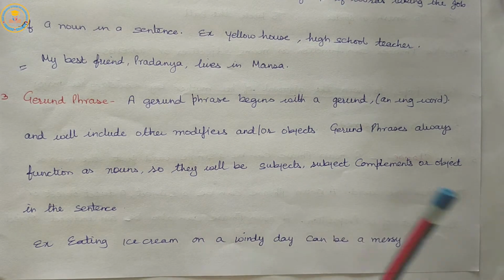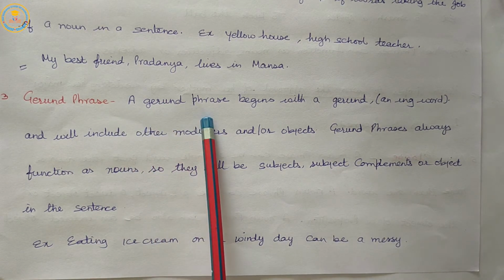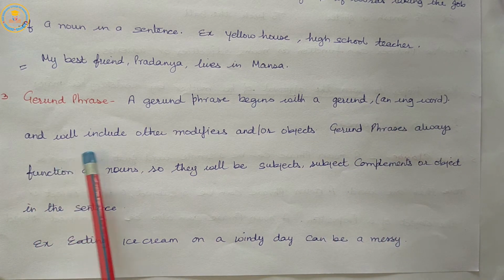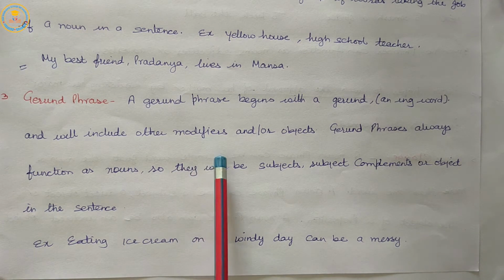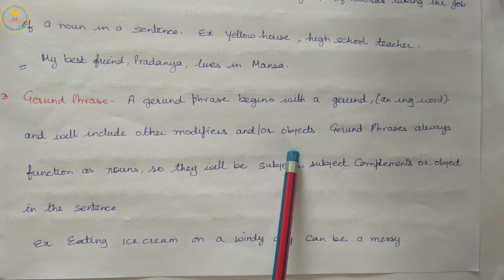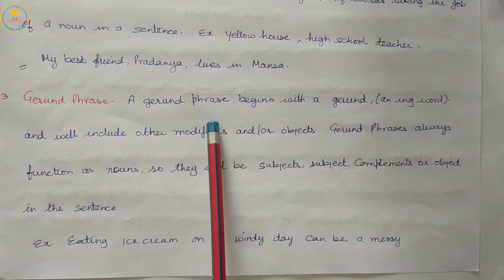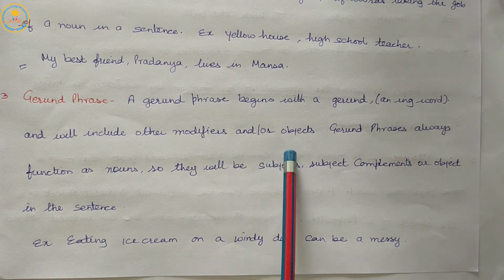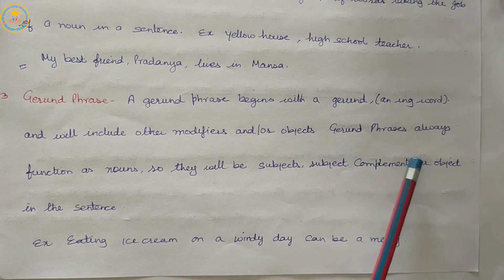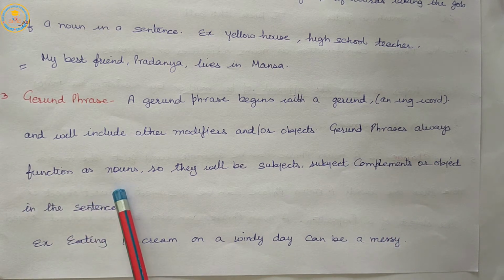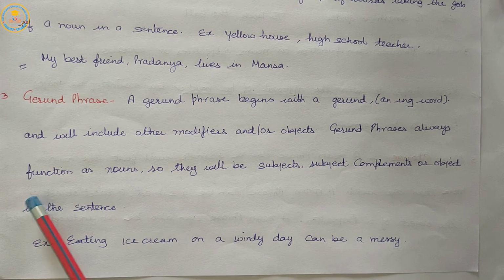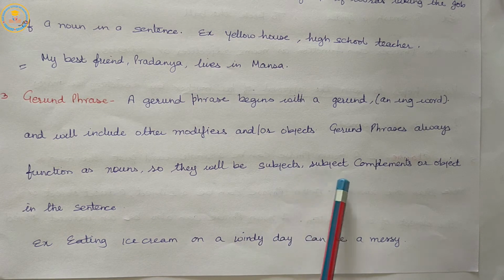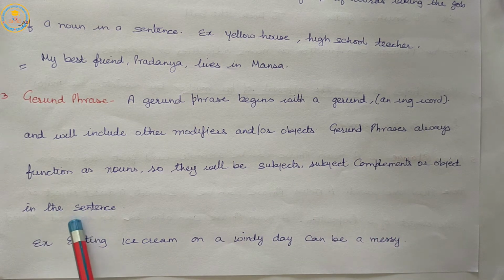Gerund phrase. A gerund phrase begins with the gerund, an ing word, and will include other modifiers or objects. Gerund phrases always function as nouns, so they will be subjects, subject complements or objects in the sentence.